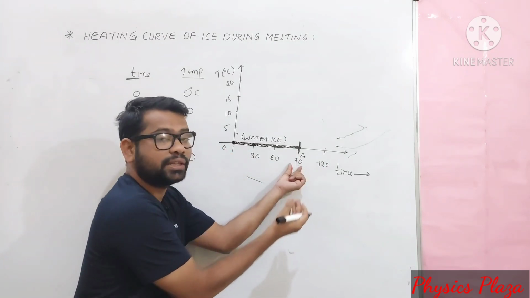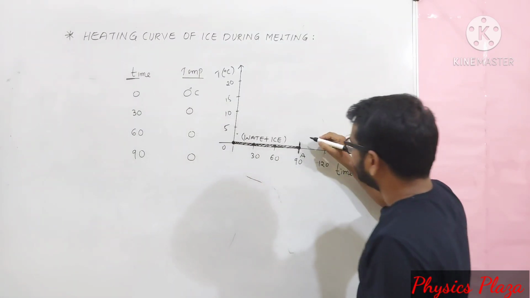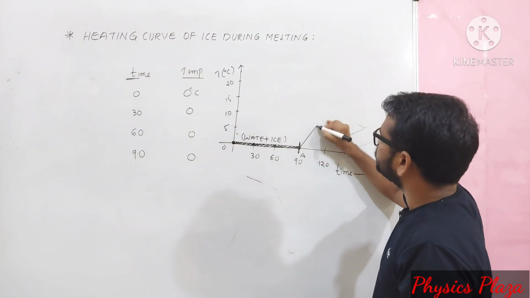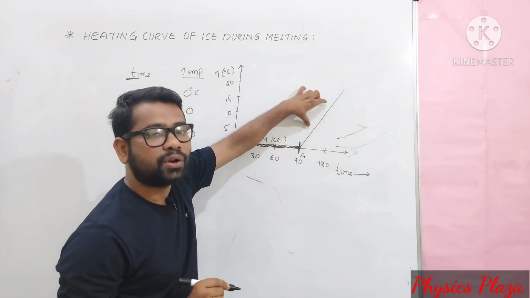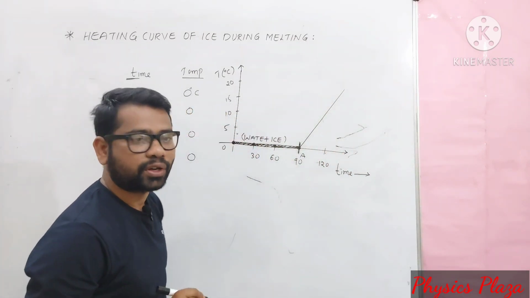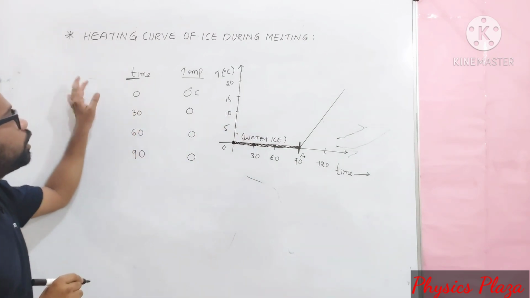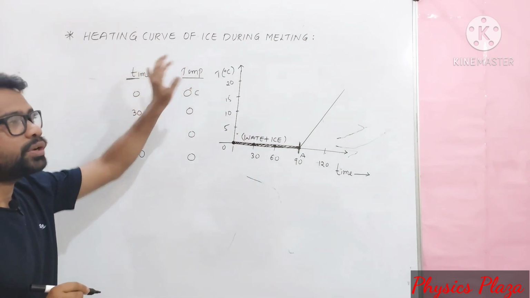Then we have only water. Then still we are supplying the heat. Then what happens? The temperature rises slowly. So here this indicates the increase in temperature of water. Children, this is how we can obtain the heating curve of ice during melting.